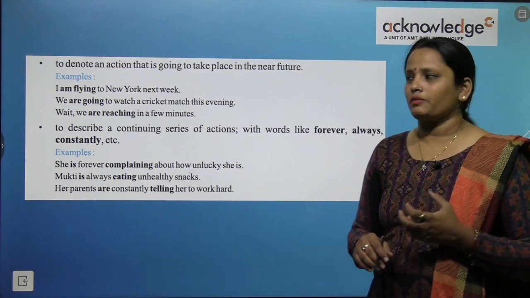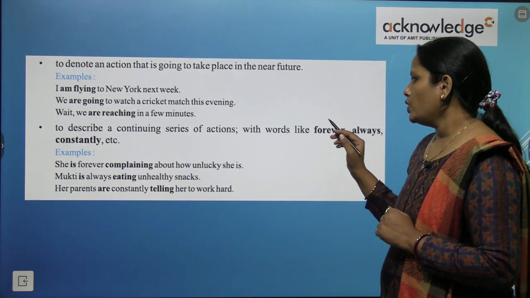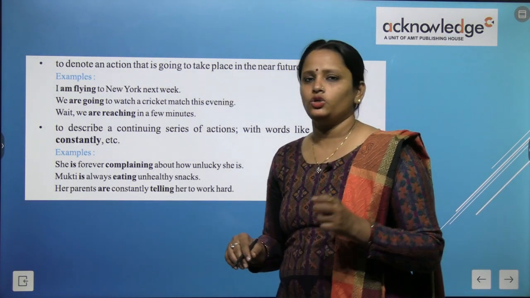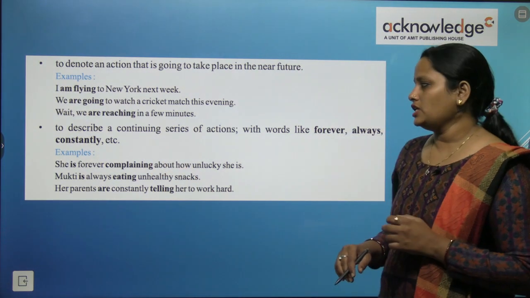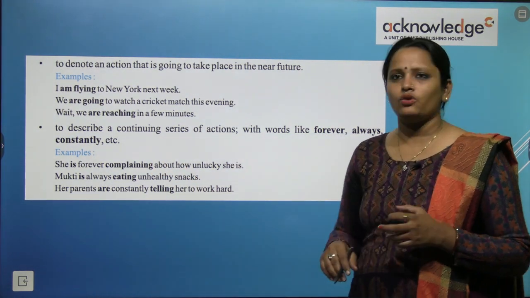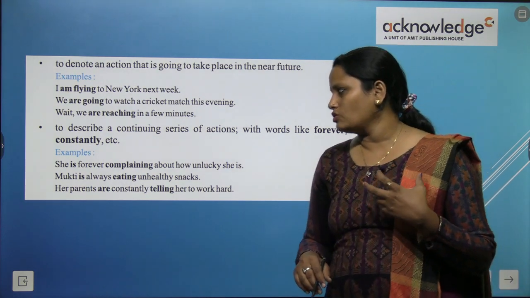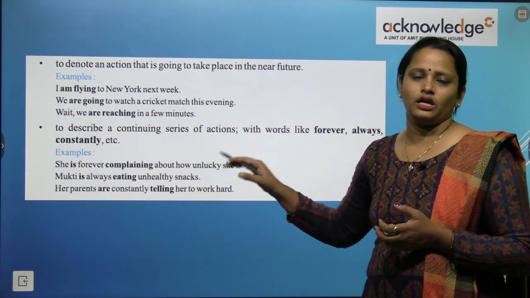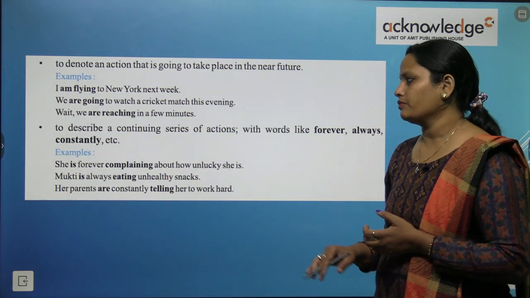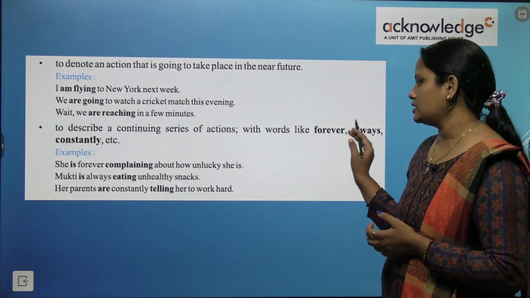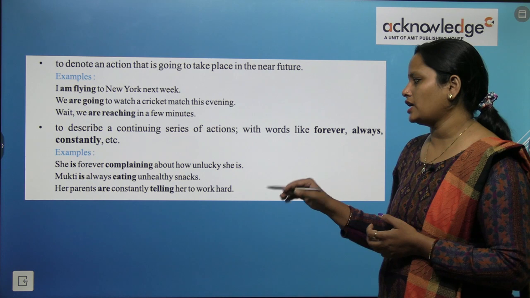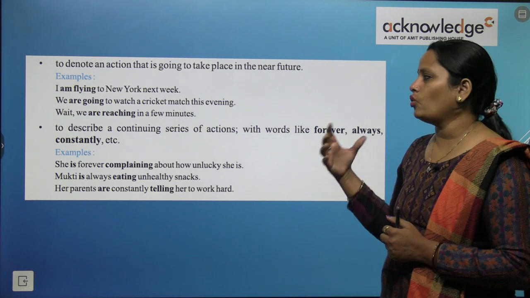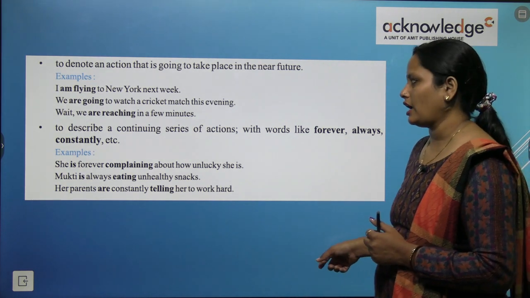सो ऐसे एक्शन को भी डिस्क्राइब करना जो कंटिन्यूएशन में चल रही है, with words like forever, always, constantly, etc. So इन words को भी यहाँ पे use किया जा रहा है. For example, she is forever complaining about how unlucky she is. So यहाँ पे हमने forever word use किया, और कहाँ use किया, हमारे main verb और helping verb के बीच में. Mukti is always eating unhealthy snacks and her parents are constantly telling her to work hard. So these are the examples of the words that go in continuation of an action.